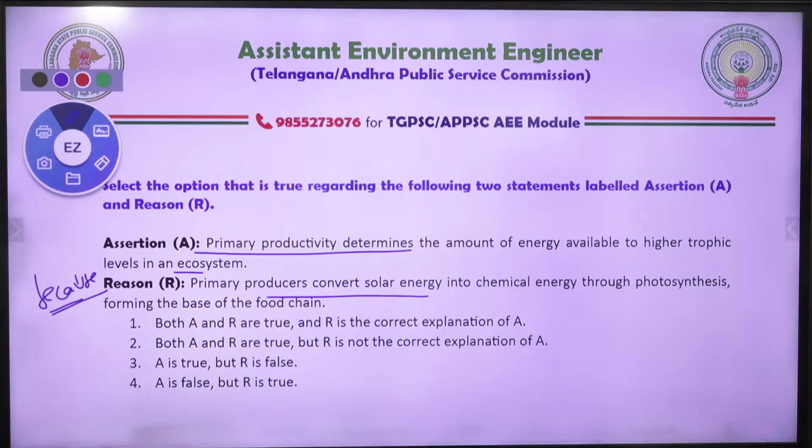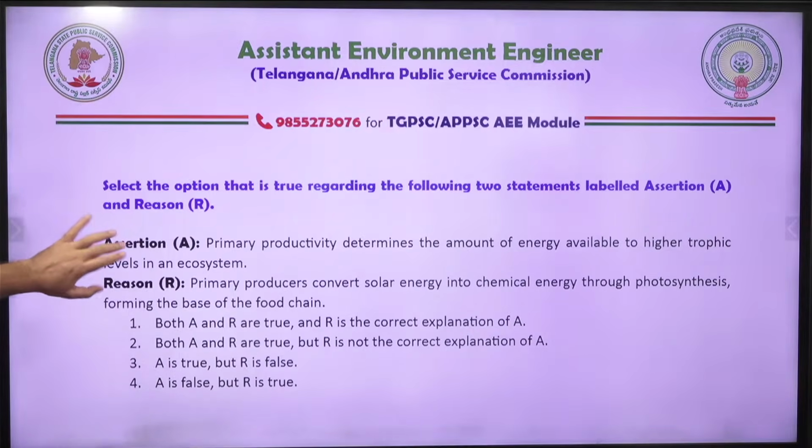Any answer, friends? You have to give me 1, 2, 3, 4. So A is false and R is true. Is that what you are saying? Okay, let's see what is the answer for this.